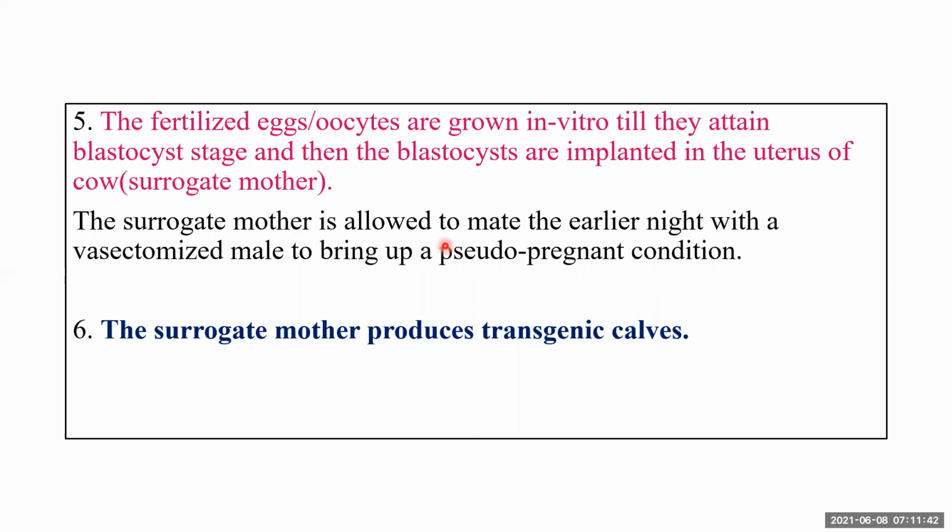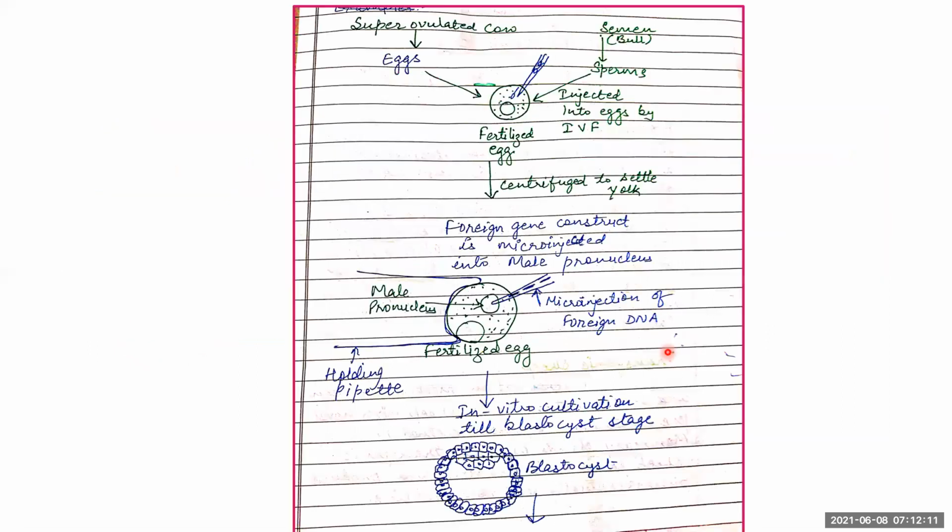The surrogate mother is allowed to mate the earlier night with a vasectomized male to bring about a pseudo-pregnant condition. Before the blastocyst is implanted into the uterus of the surrogate mother, she is allowed to mate the earlier night with a vasectomized male. Then the surrogate mother produces transgenic calves after a period of 9 months is over.